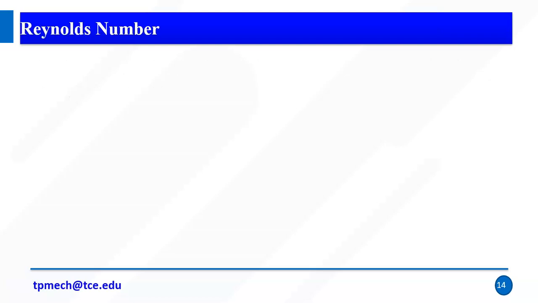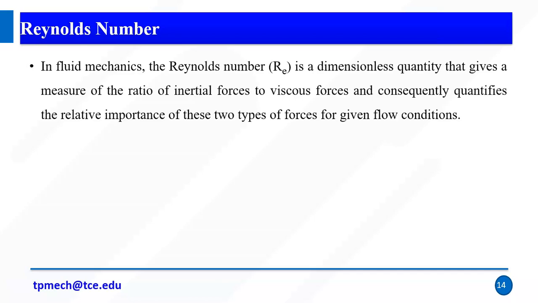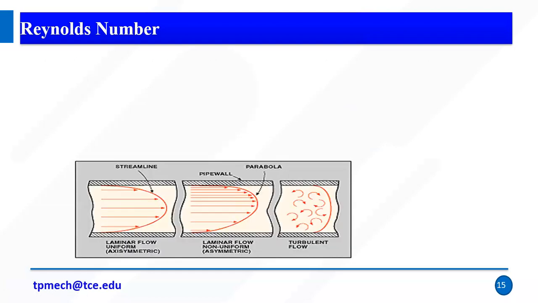So that is Mach number. The next is Reynolds number, right? Reynolds number you may study in fluid mechanics. Reynolds number is a dimensionless quantity that gives a measure of the ratio of inertial forces to viscous forces and consequently quantifies the relative importance of these two types of forces for given flow conditions. So it is a dimensionless quantity. It is the ratio of inertia force divided by viscous force.